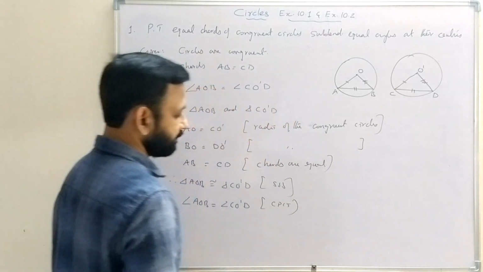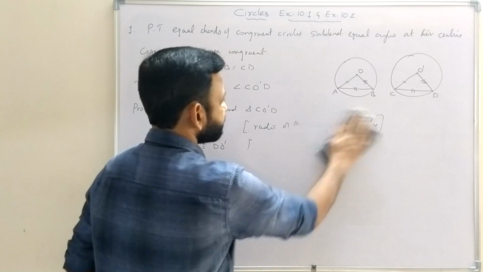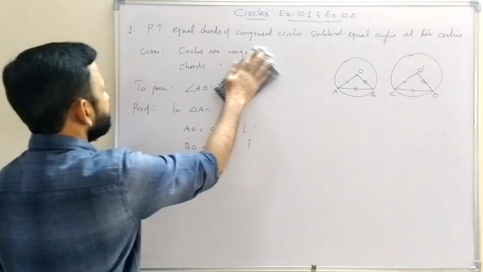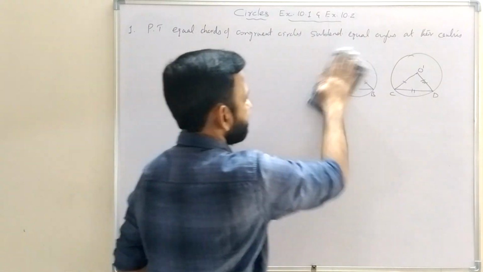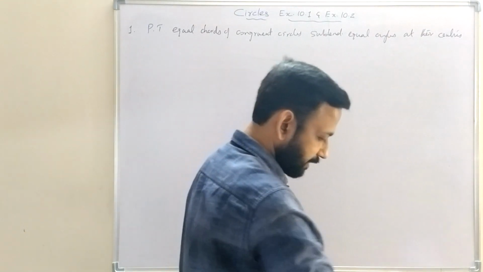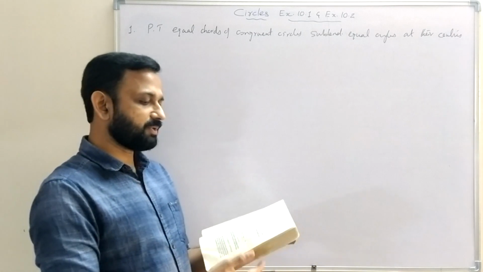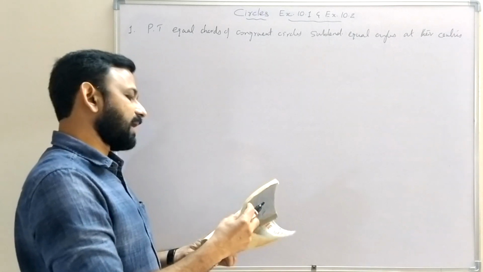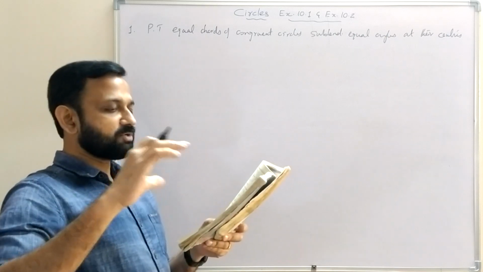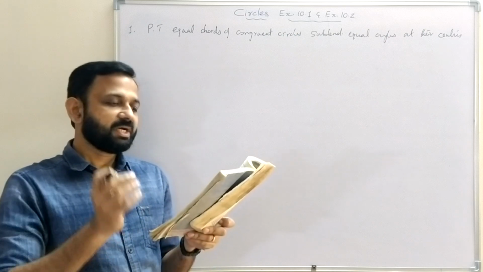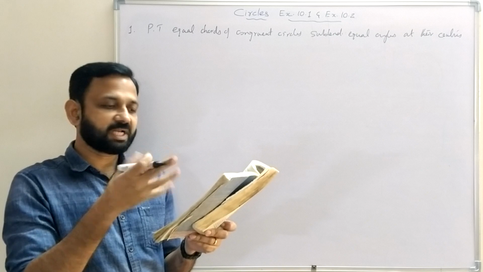Then we have one more question, which is the converse of the first one. The second question: prove that if chords of congruent circles subtend equal angles at their centers, then the chords are equal.